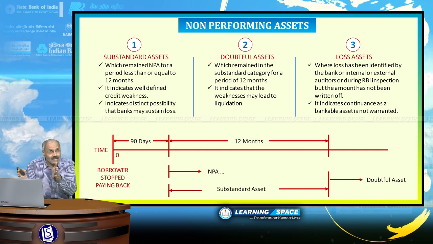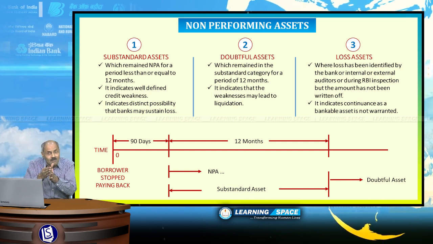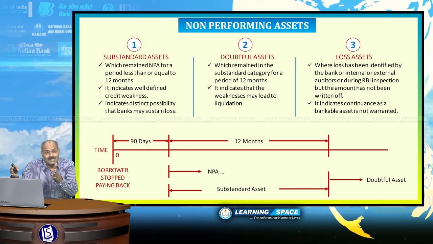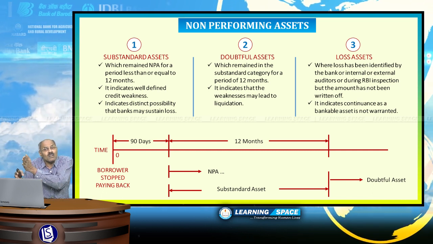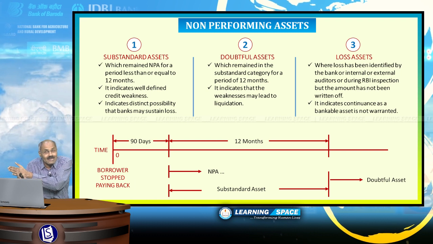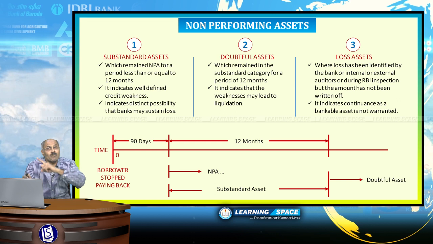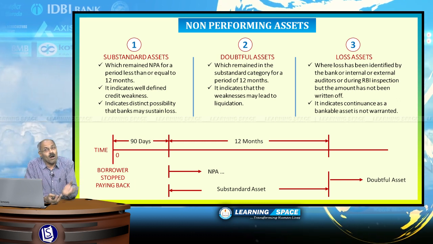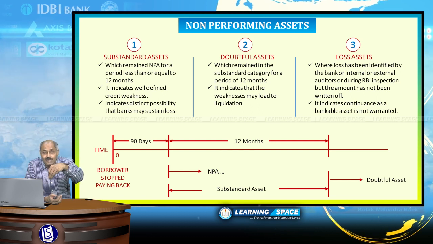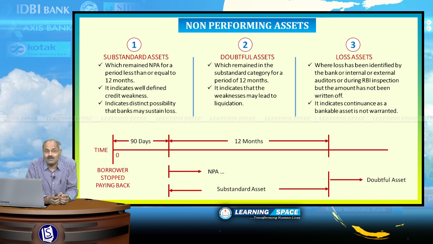First one is NPA. Once it crosses 90 days, it becomes NPA, and after becoming NPA, for the first 12 months it will be categorized as a substandard asset, and beyond the 12 months period it will be categorized as a doubtful asset, and it will become a loss asset when loss has been identified by the bank or by internal or external auditors or by RBI during their inspections, right?